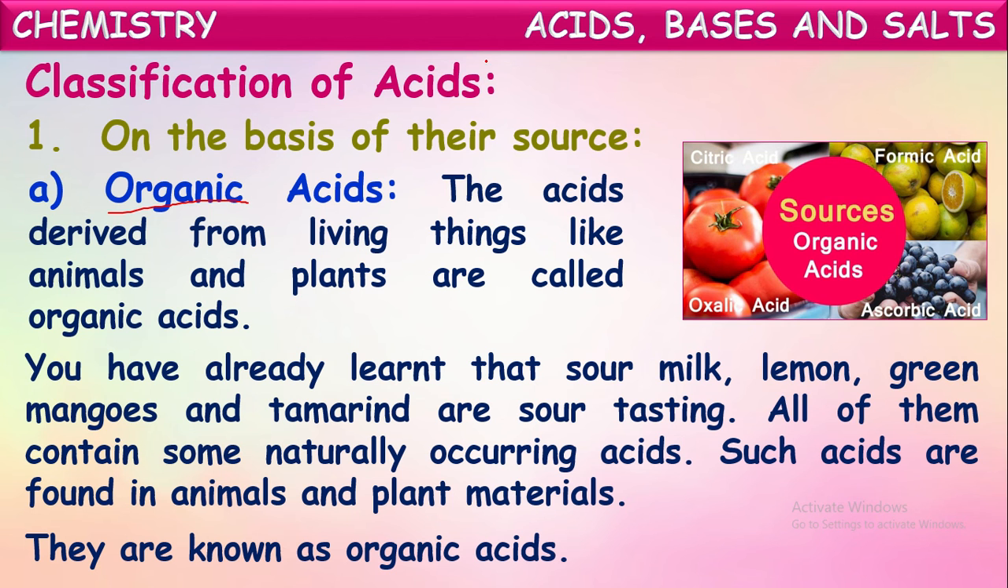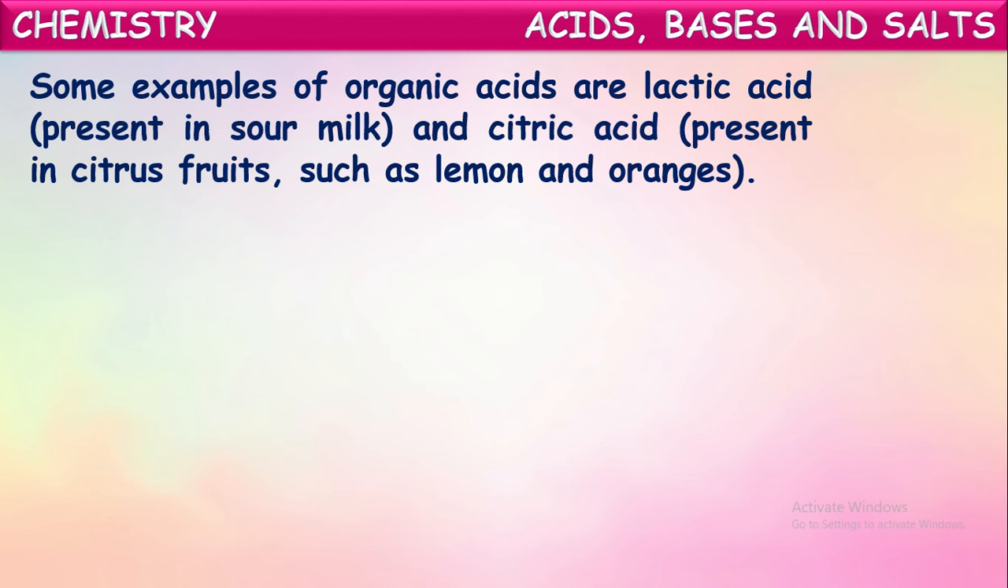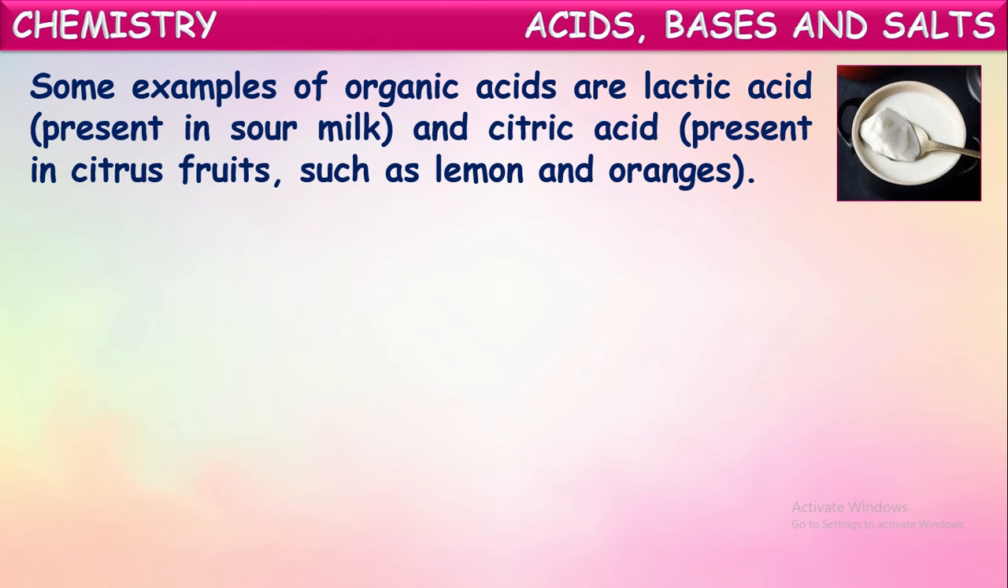You can see here in the picture. Certain acids are present here. These all are derived from living things like plants and animals. These acids are called organic acids. Let us see some examples for these organic acids. For example, lactic acid. This lactic acid is present in sour milk and curd. And citric acid, which is present in citrus fruits like lemon, oranges, etc.